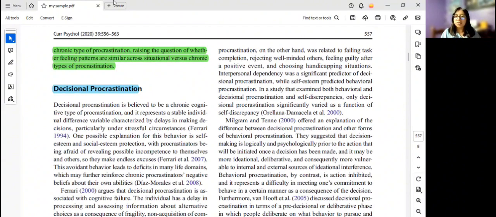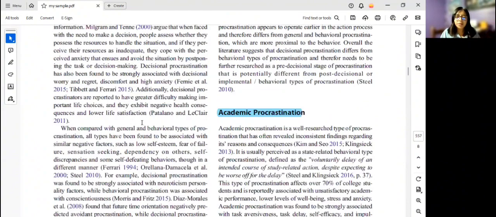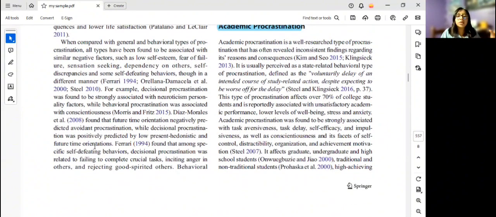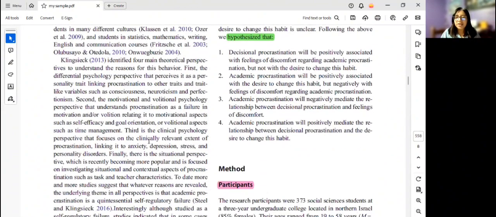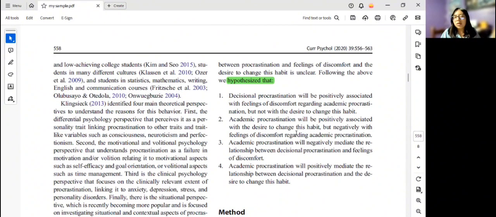They are also giving us more specific theoretical background about the topic the authors are studying. In this case, more information about decisional procrastination and academic procrastination, which are the problems to be addressed in this study. Also in this introduction, we identify gaps in the general knowledge and explain why this study is important, which means we are given hypotheses about what we are going to find at the end of this study based on the literature review.